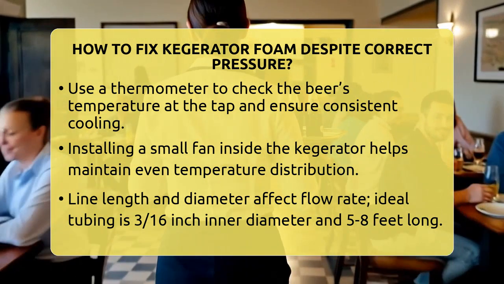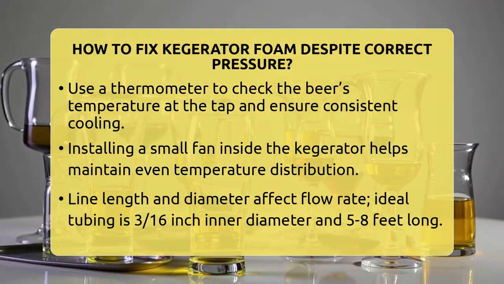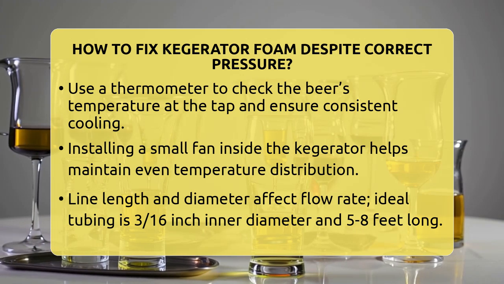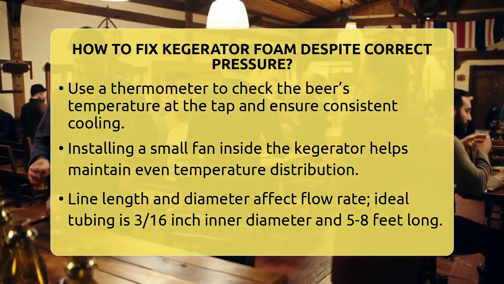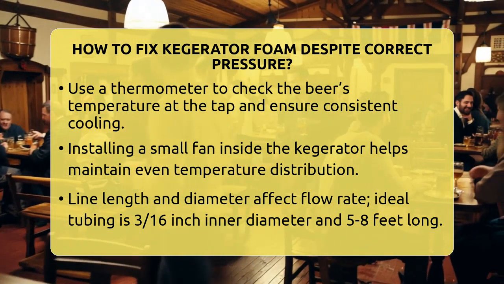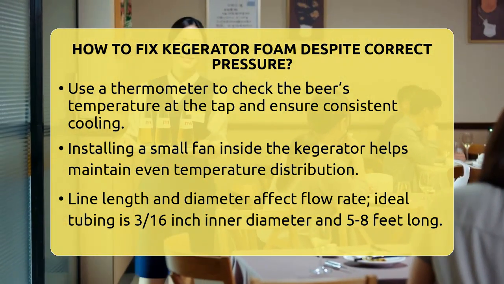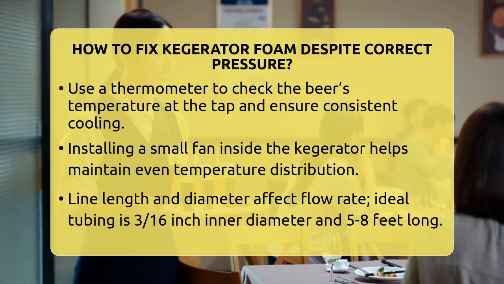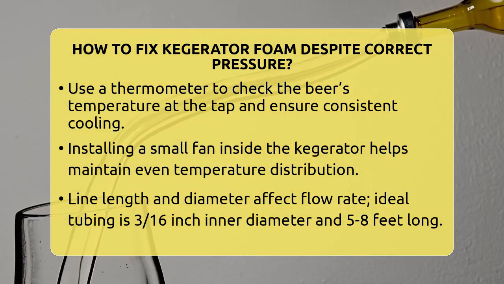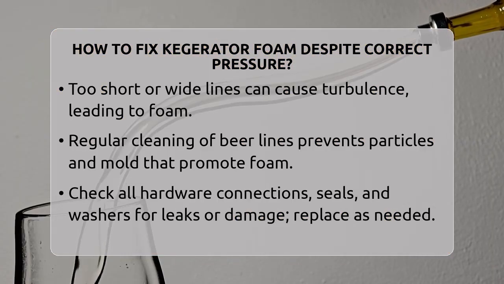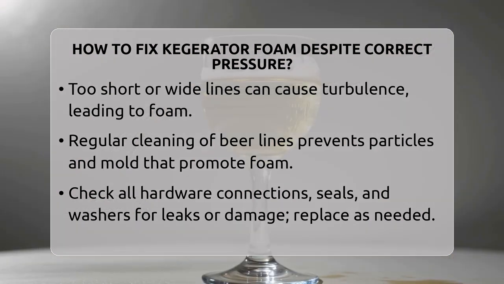Cleanliness is another big factor. Dirty lines can cause tiny particles or mold to form, which act as nucleation sites for bubbles. These bubbles can cause foam even when everything else seems right. Regularly cleaning your lines with a proper beer line cleaning solution is a must. Do this between each keg and replace lines if they look old or dirty.